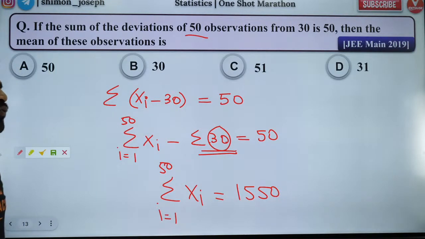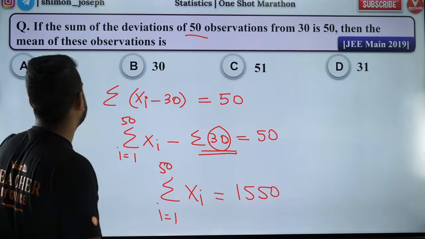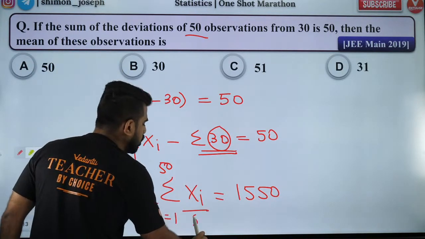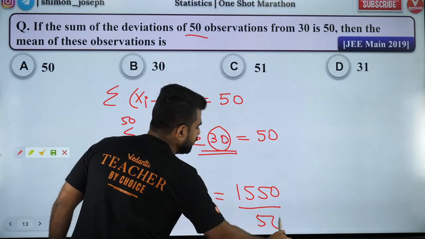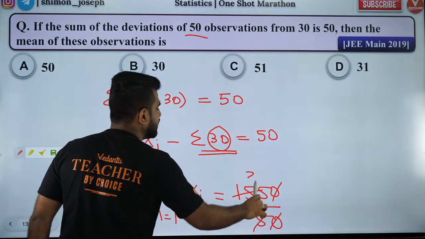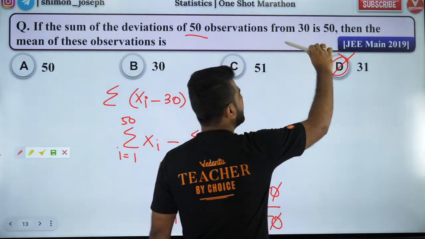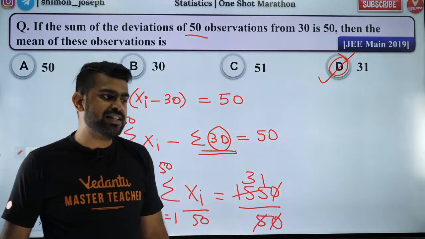So now let's move forward. What is the question they're asking? The mean of all these observations. Mean means I have to divide by the total number of observations. So divide by 50. If I divide by 50, I'll get 31. Don't worry, that is the right answer.